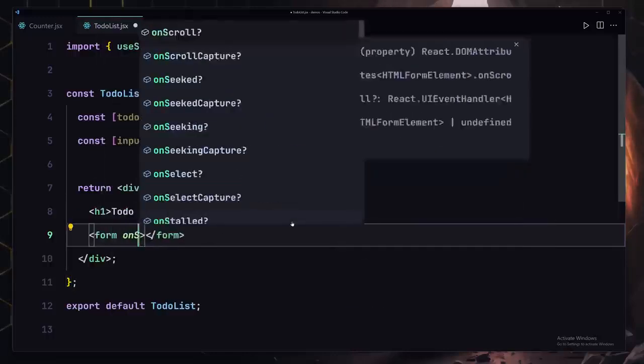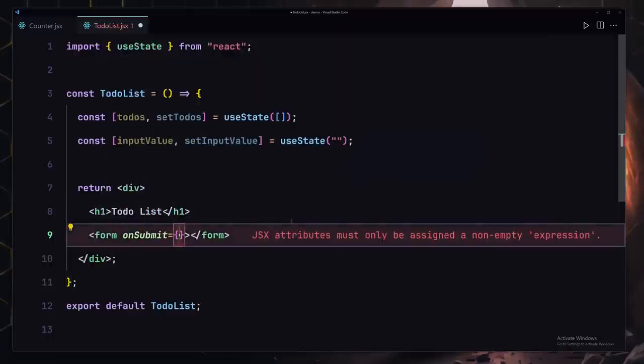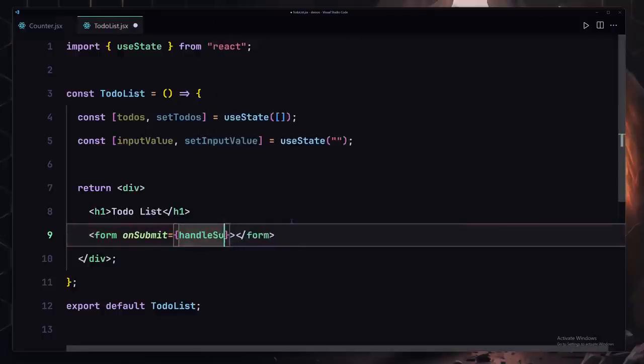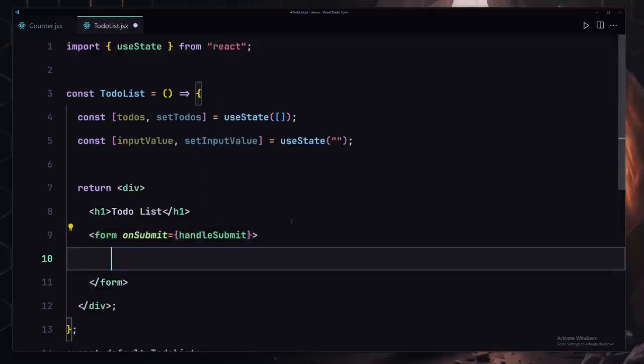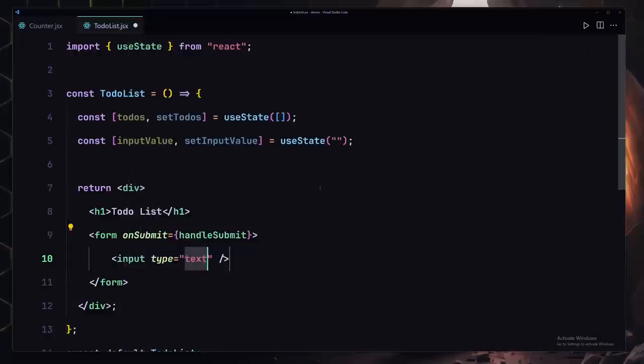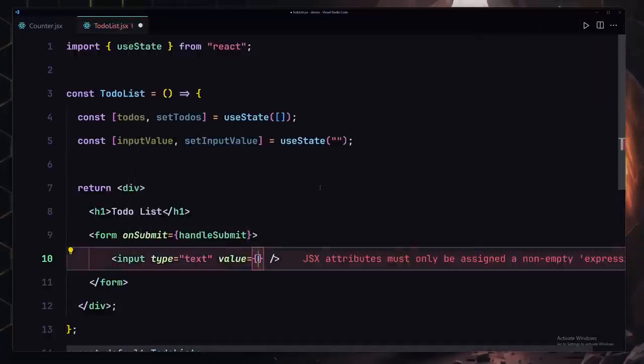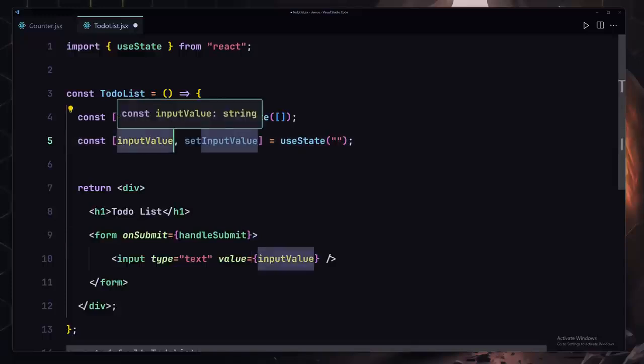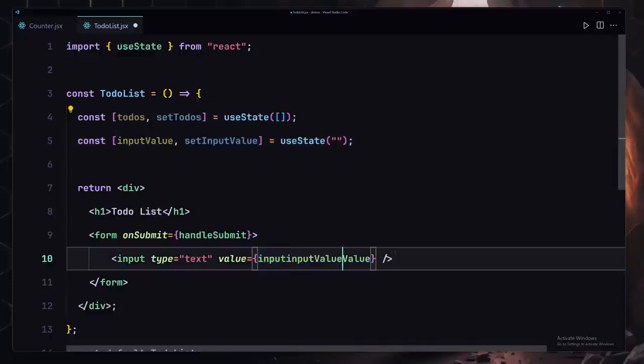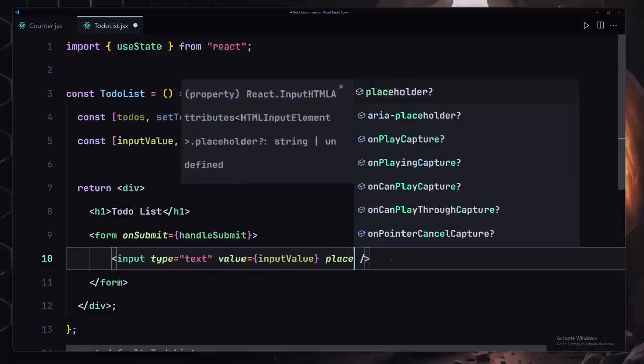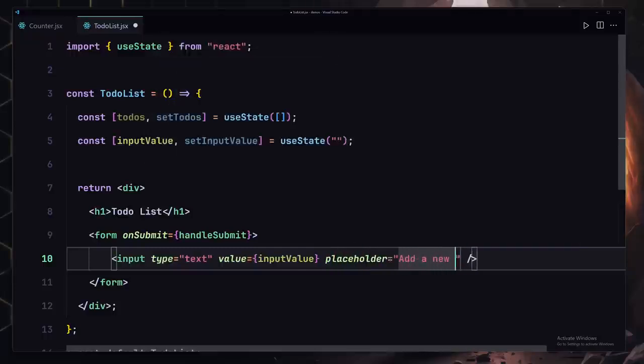So I'll just use onSubmit. When somebody submits there, we're going to be firing a function which is called handleSubmit, which we are going to be creating in a few seconds. And now inside this form, we are going to be defining our input field. For the value, I'll specify the inputValue, that state which we've already defined right here. So I'm going to copy that, and now let me just place it here like so. And I'm going to also provide the placeholder which will say Add a new to do.